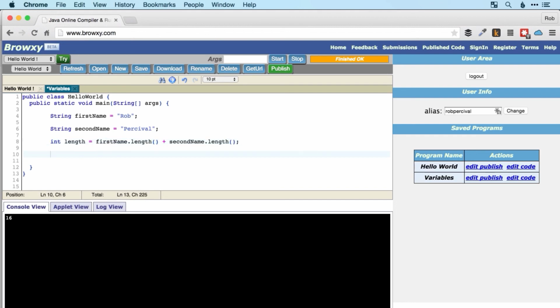And then finally, we want to output the result. So system.out.print line, the number of characters in my full name is, and then we'll concatenate that with the variable length. There we go. That should do it. Let's take a look. Fantastic. Characters in my full name is 11.